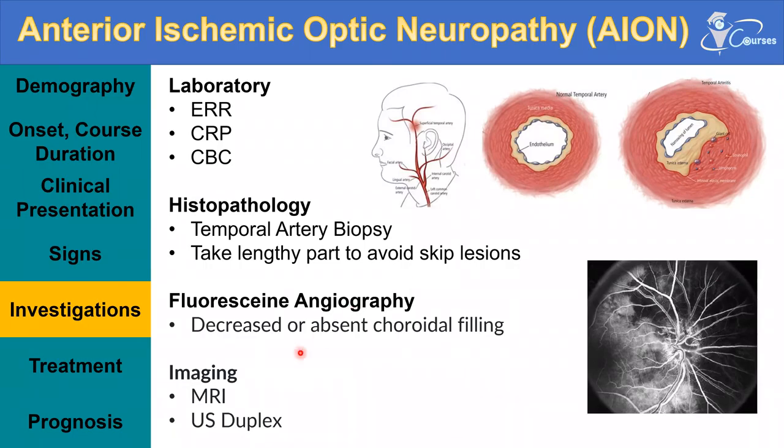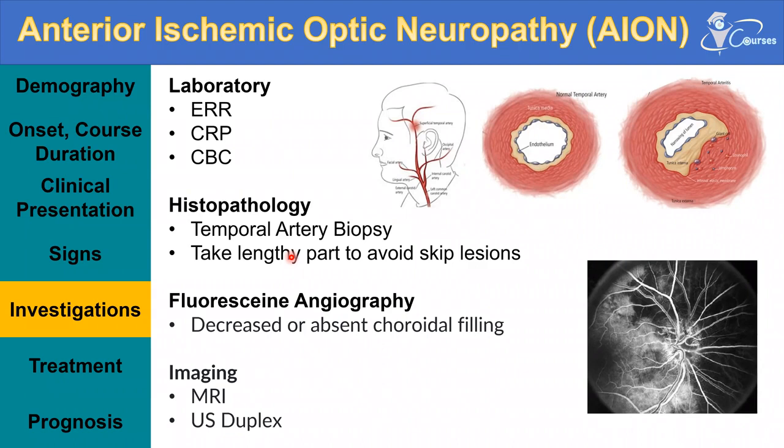Also the ultrasound duplex on the temporal artery can measure the flow within the temporal artery and show the characteristic dark wall swelling, or what's called the halo, for patients with giant cell arteritis. Okay.